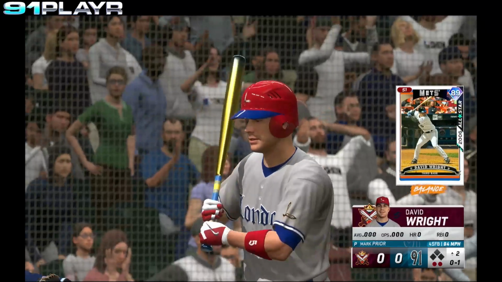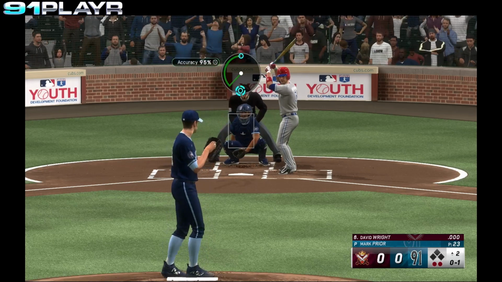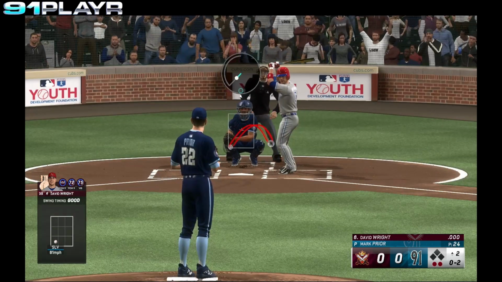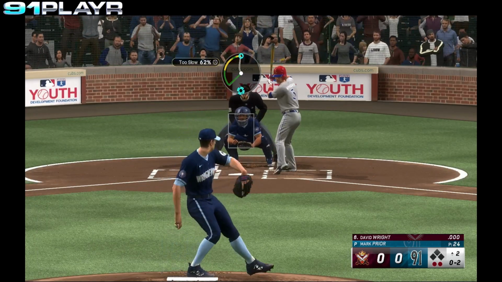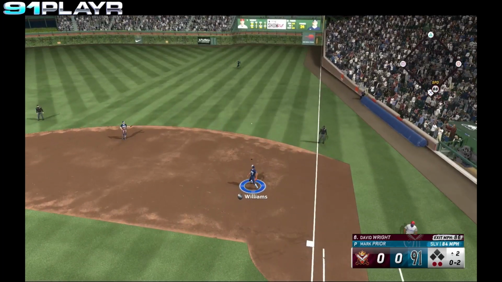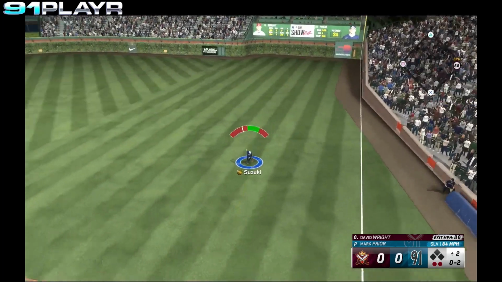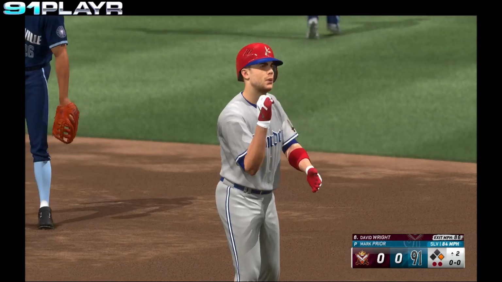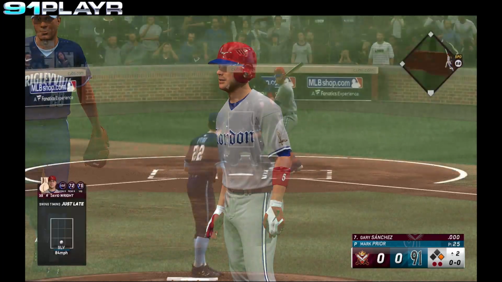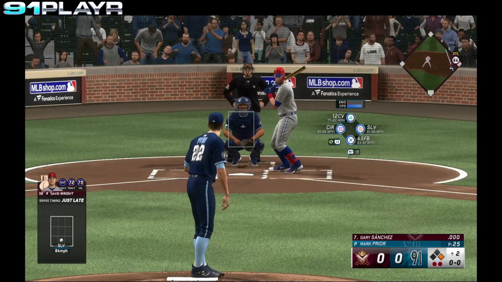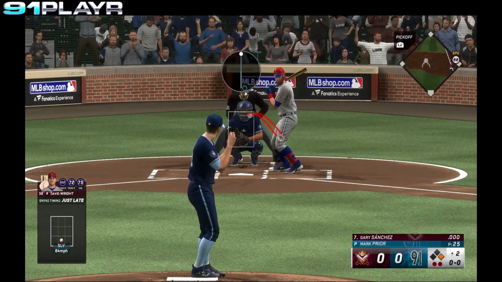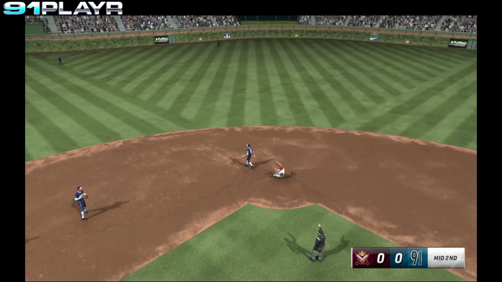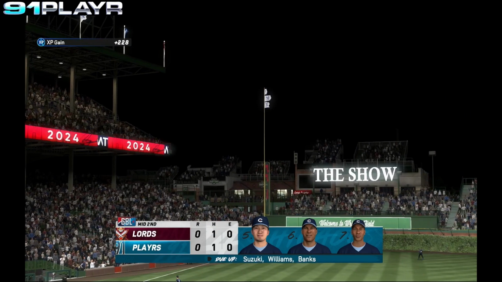Strike 1. 0-1. The 0-1 pitch from Prior. Swing and a miss. 0-2. Prior winds and delivers. And that ball's hit to Williams, and he boots it. It gets into right field. Suzuki comes in. He gets it in quickly, but David Wright reaches first base. 2 away. Right at first. In steps Gary Sanchez. Sanchez hits the ball to Banks. He gloves it, tosses to second. Out number 3, we go to the bottom of the second.